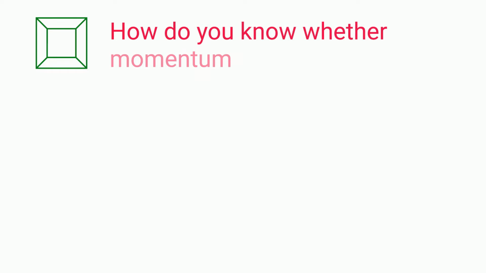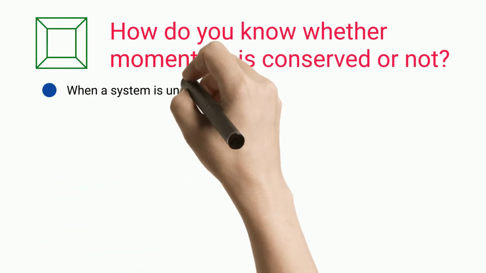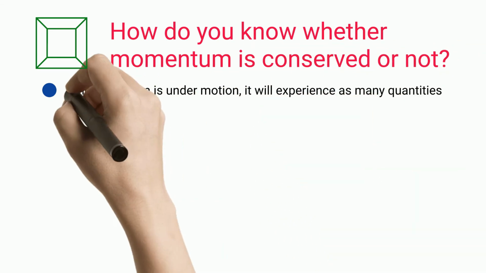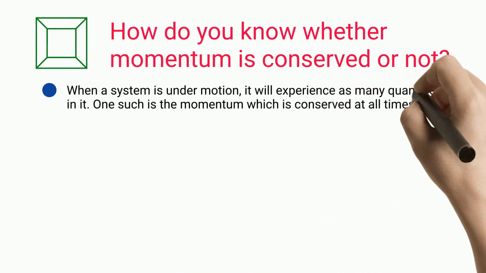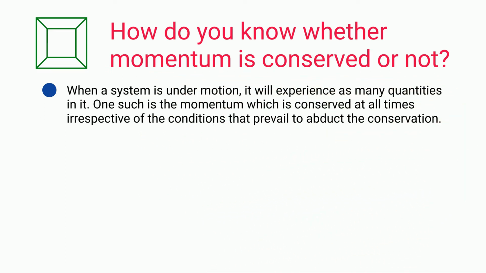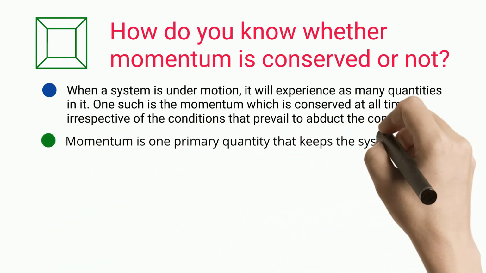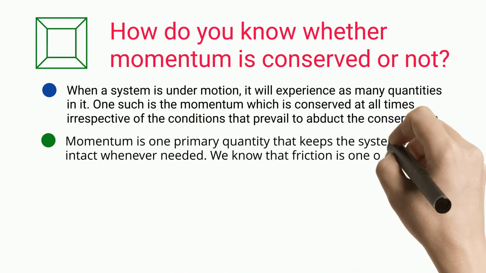How do you know whether momentum is conserved or not? When a system is under motion, it will experience many quantities in it. One such is the momentum, which is conserved at all times irrespective of the conditions that prevail to obstruct the conservation. Momentum is one primary quantity that keeps the system's motion intact whenever needed.